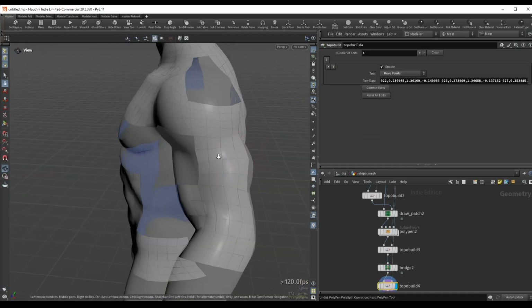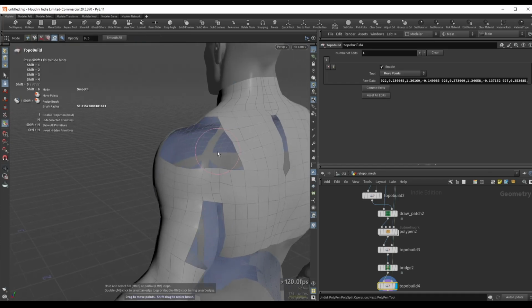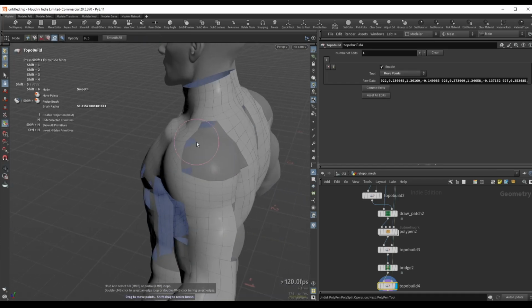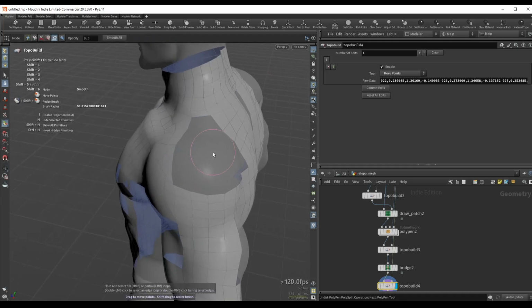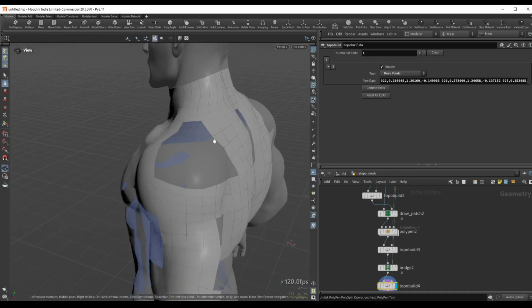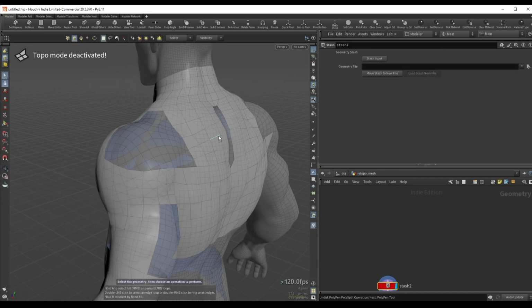So hopefully this gives you a good idea on some of the workflows that we have in Modeler. And I really want to mention again that I've only been reaccustomed to Modeler in the last couple of days or so, and there's really a lot more features than what I'm showing here. So now again, if I want, I can select Topo again to get rid of this connection.